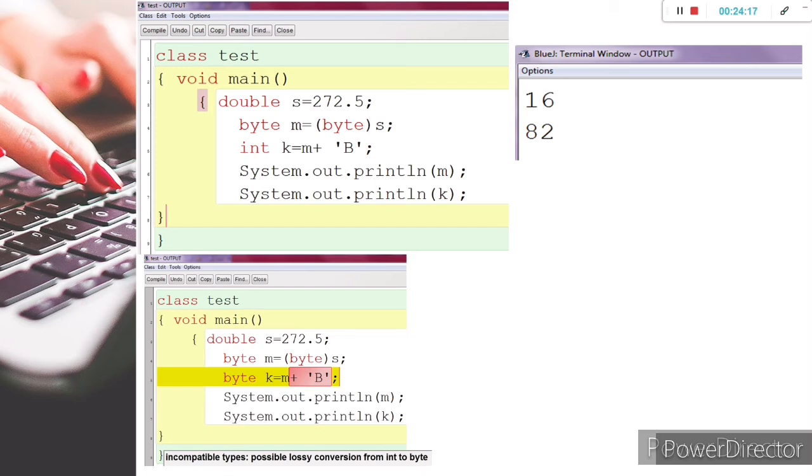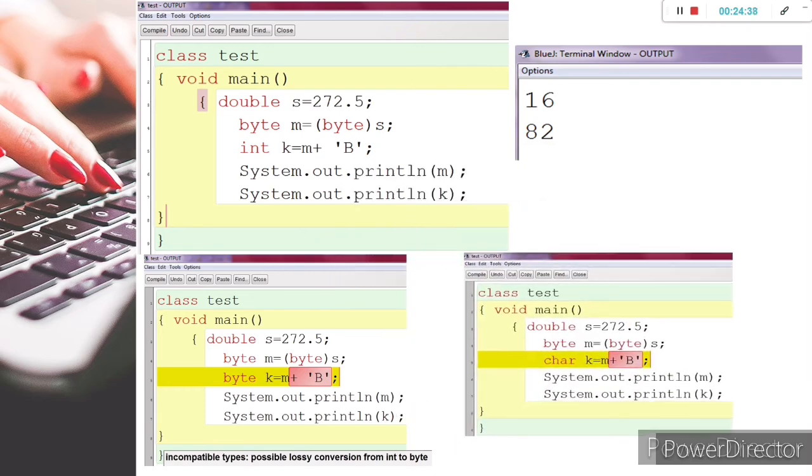The reason is that byte is a lower precedence data type, so byte is unable to hold the character. But see here, if I change it to char: k is in char, m is in byte, b also is in char. No variable here has a precedence higher than char, yet we'll get an error here.